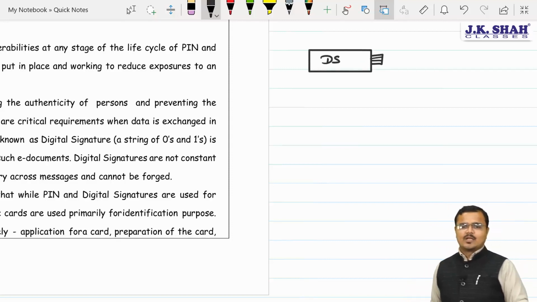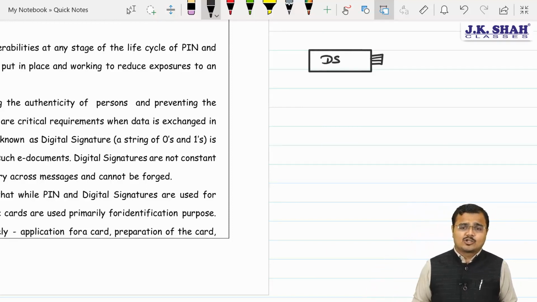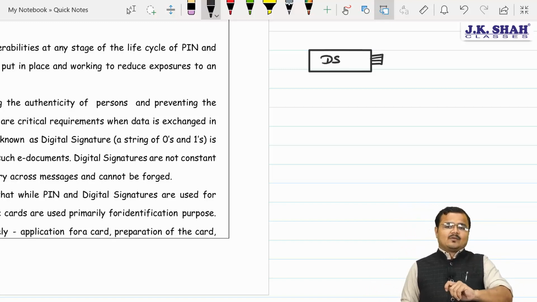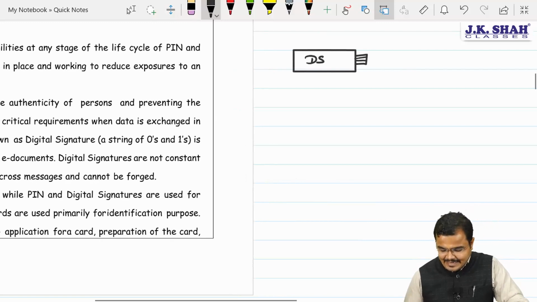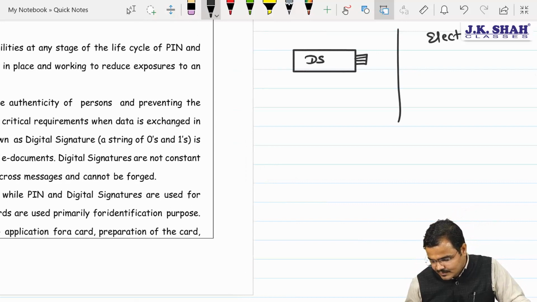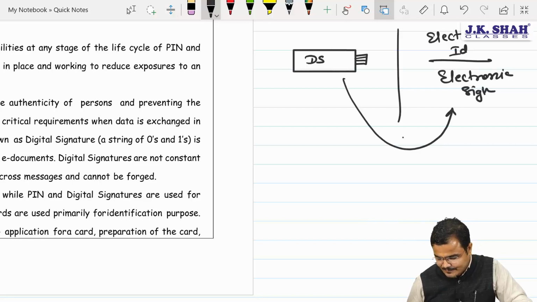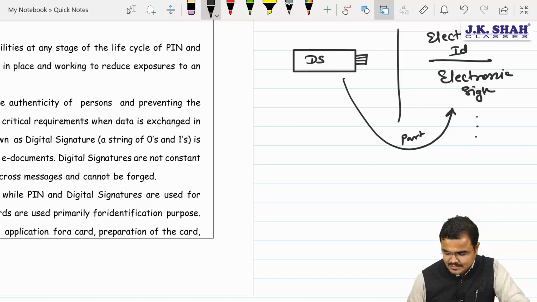So wherever you want to sign or wherever you want to give your authentication, nowadays devices are also coming in which tremendous data gets stored. But in order to operate that device, they are asking us what? Sir, digital signatures. So remember, by any means, if electronic identity gets confirmed, then it's called an electronic signature. Understood? Yes, sir. And the digital signature is a part of what? Sir, it is a part of electronic signature, because electronic signature covers all.